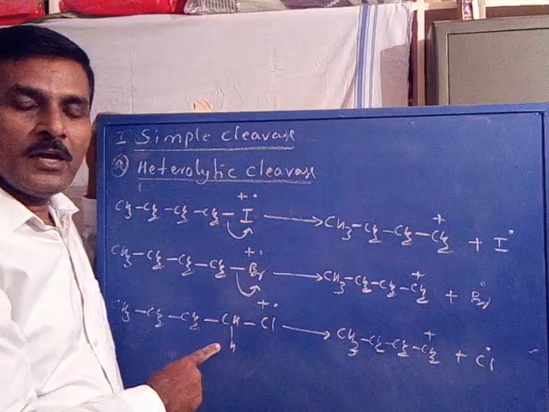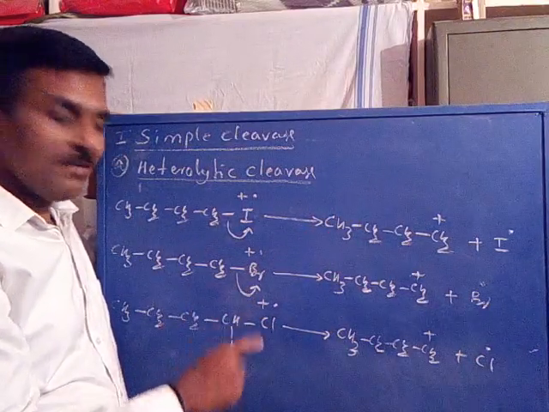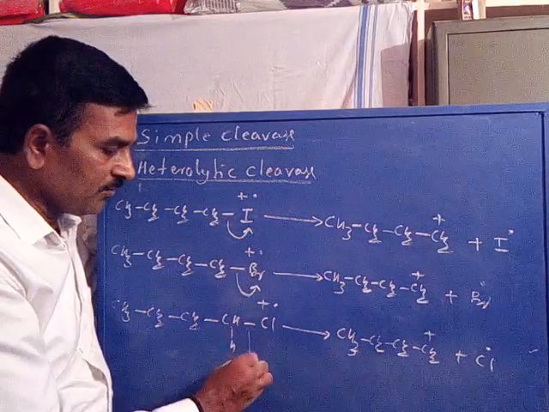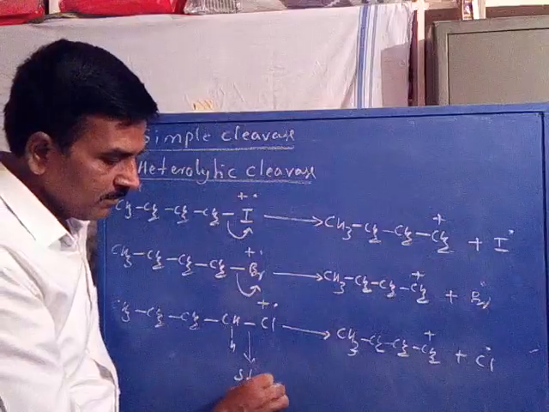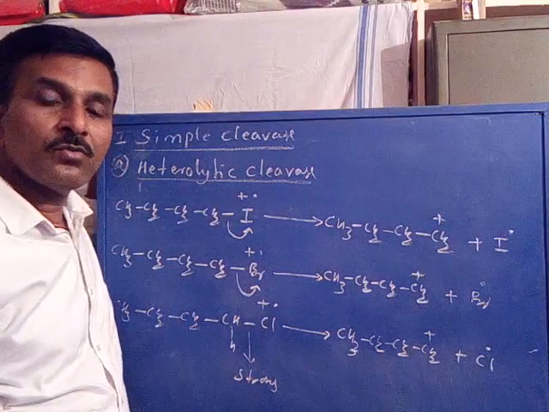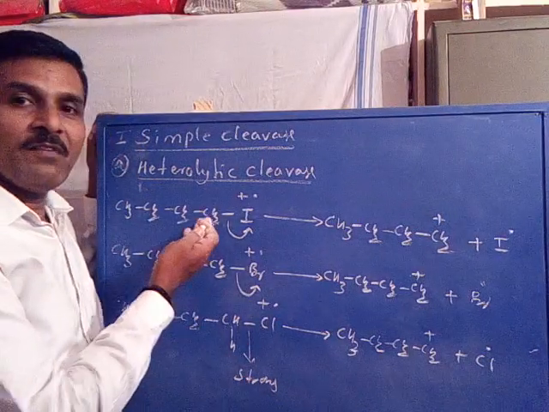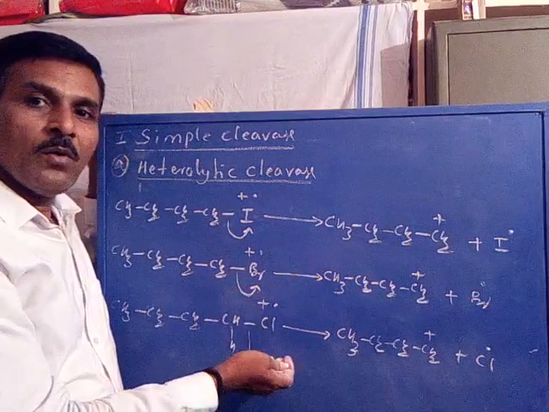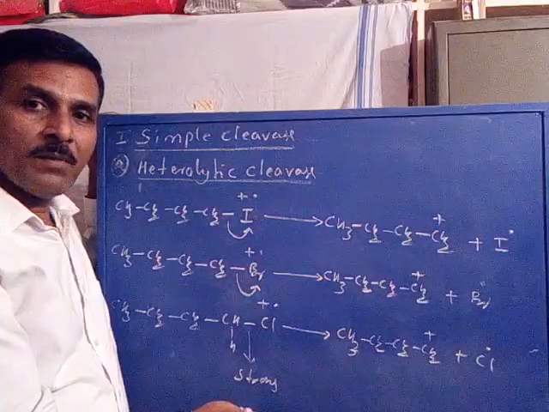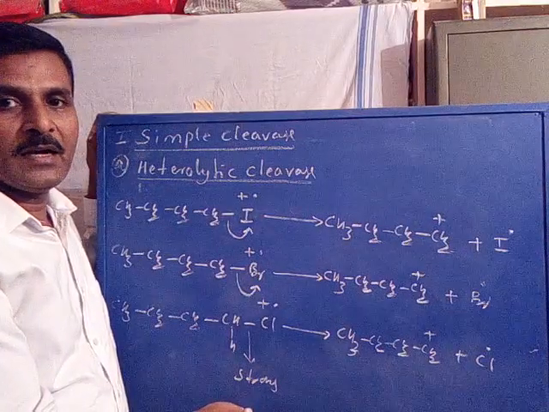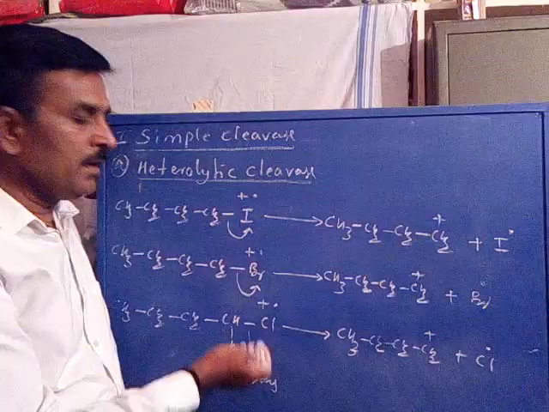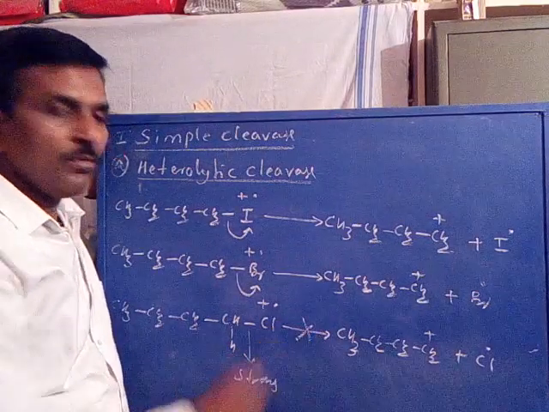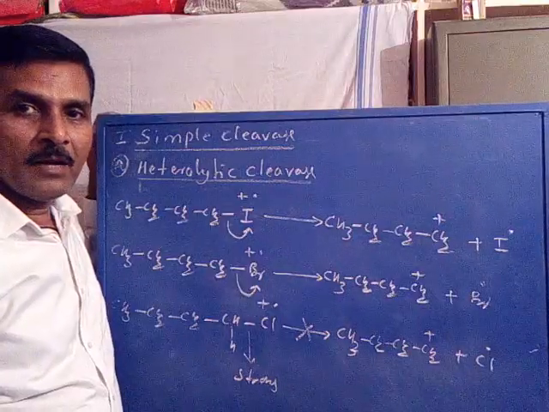However, although chlorine is more electronegative, the bond between carbon and chlorine is very strong. Because this bond is very strong, we cannot remove the chlorine by simple heterolytic cleavage. Therefore, there is no simple cleavage for N-butyl chloride.